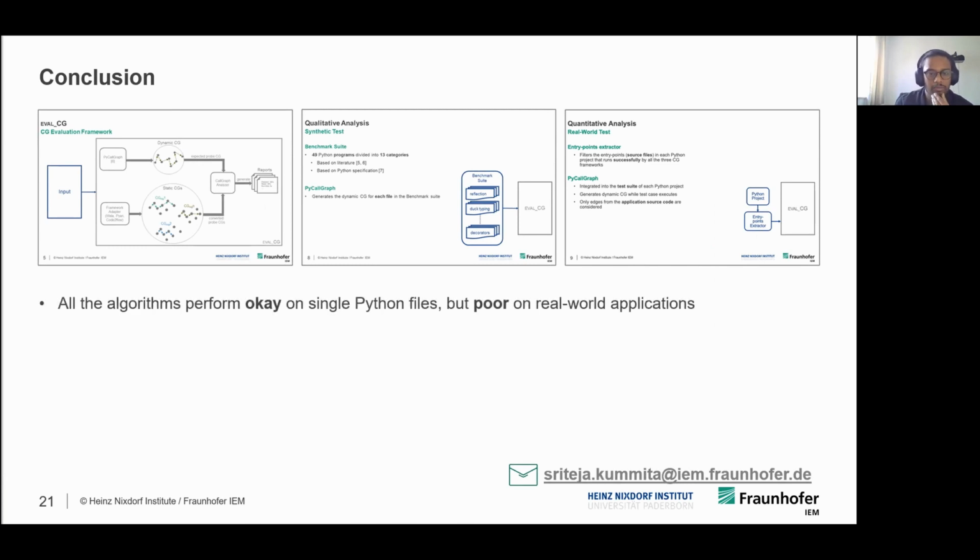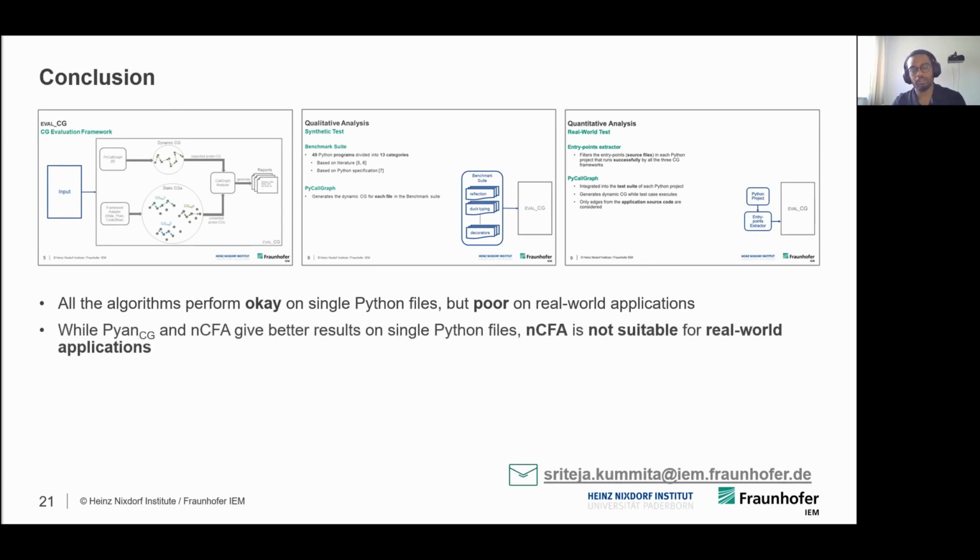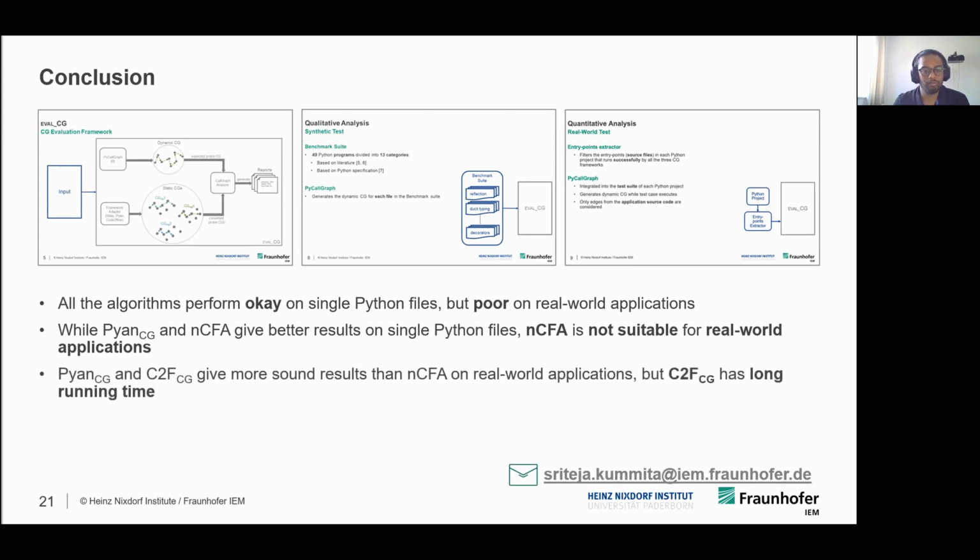And the results from these two experiments show that none of the call graph algorithms are actually good. I mean, in the case of the synthetic tests, Pyan and NCFA provide good results. In the case of real world applications, Pyan and Code2Flow provide good results. And we have also seen that NCFA is not suitable for real world applications because of the least number of true positives. And Code2Flow also has a huge running time.